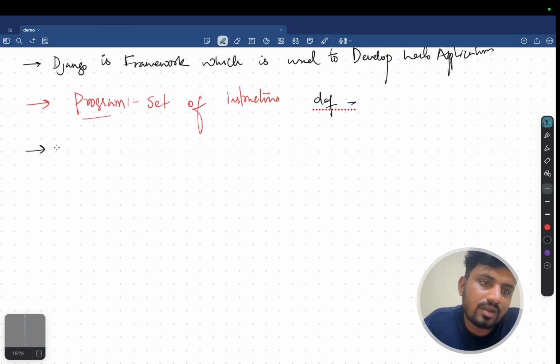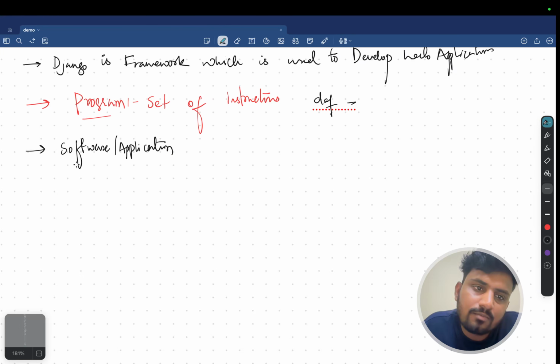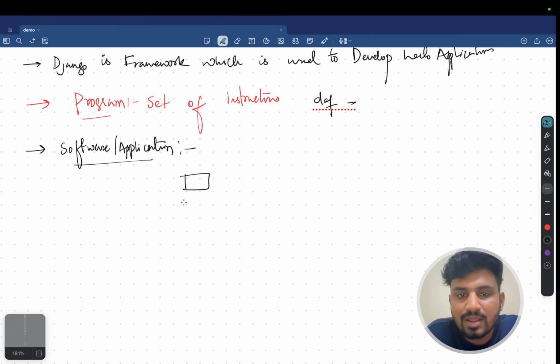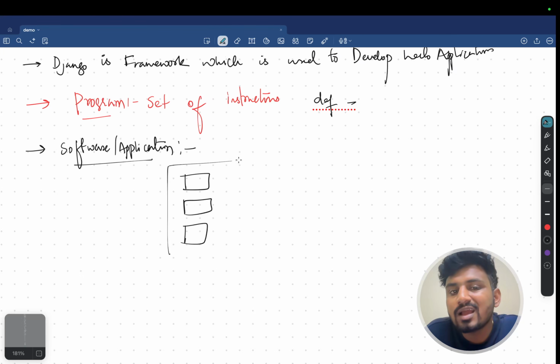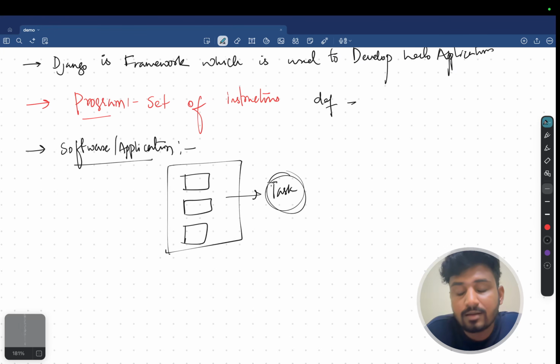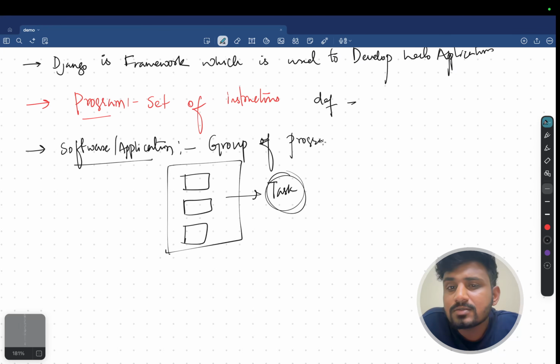In the same way, what do you mean by software or an application? Software and an application are nothing but a group of programs together. This is one program, this is another program. These are all contained inside one container to do one particular task, to solve one particular problem. Those sets of programs we call software. So software is nothing but a group of programs combined together.